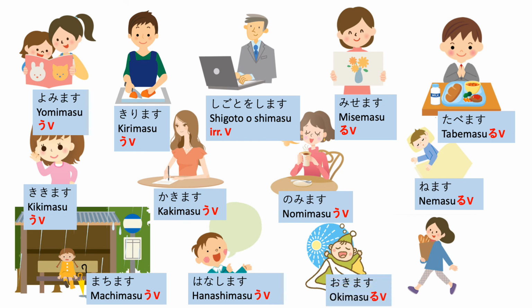And 起きます. This is an i line before ます, but it's a る-verb. So 起きます, dictionary form 起きる, and te-form 起きて. Good. Last one is 歩きます, and dictionary form is 歩く, and te-form is, yes, 歩いて.